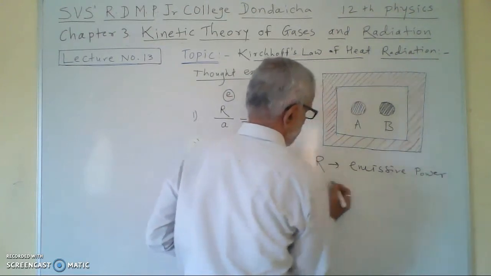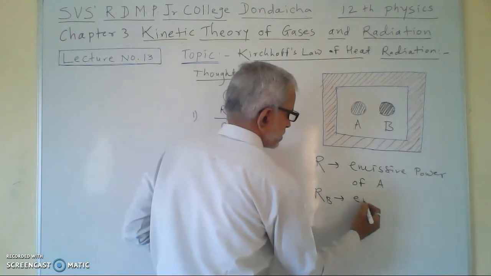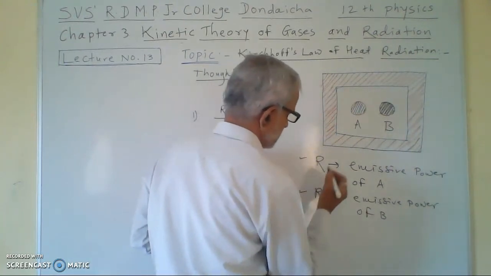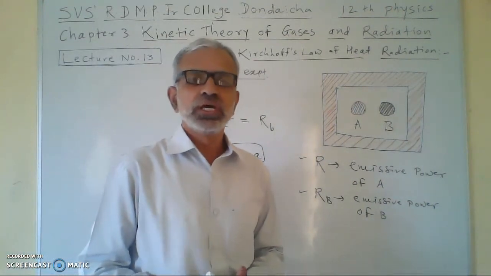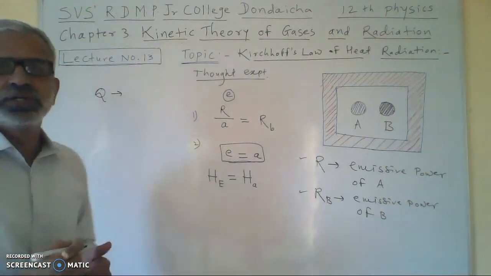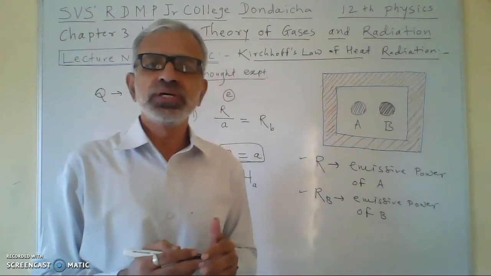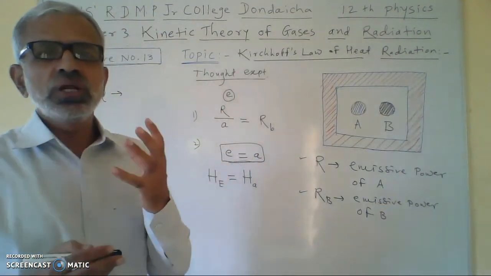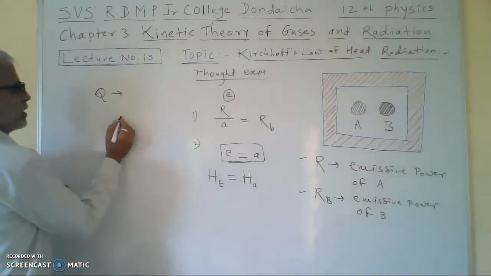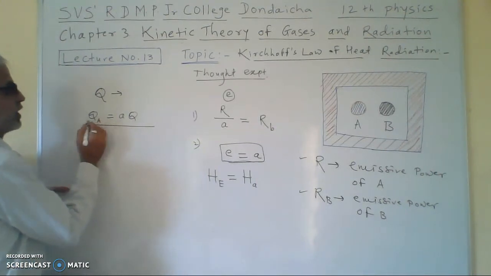Now suppose that R is the emissive power of body A. Suppose that R_B is the emissive power of body B. Suppose these are the emissive powers of body A and body B. Then suppose Q is the quantity of heat which is incident on each body, means on body A and on body B, the total quantity of heat which is incident is Q. Now the total quantity of heat which is absorbed by ordinary body A will be A multiplied by Q. This is the total quantity of heat which is absorbed by the ordinary body.